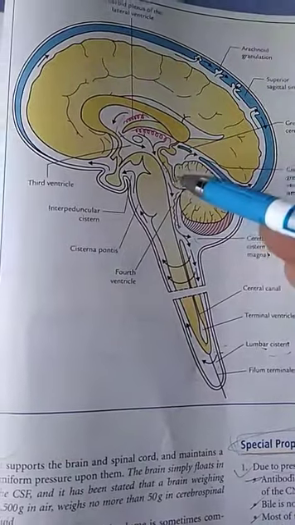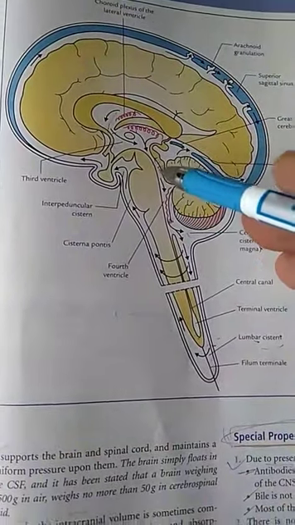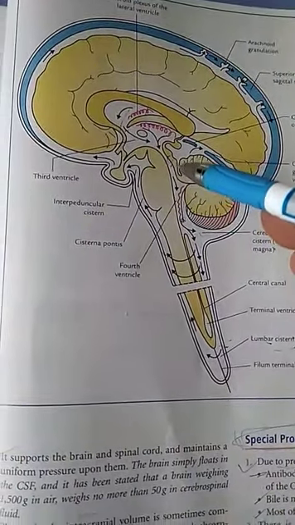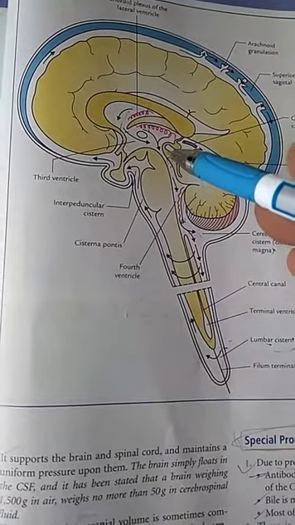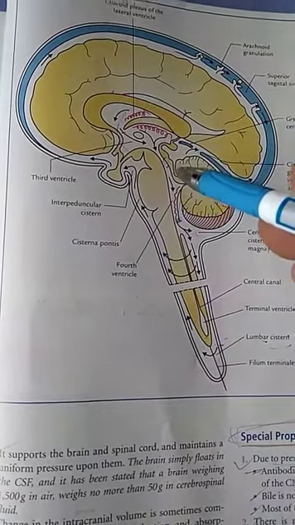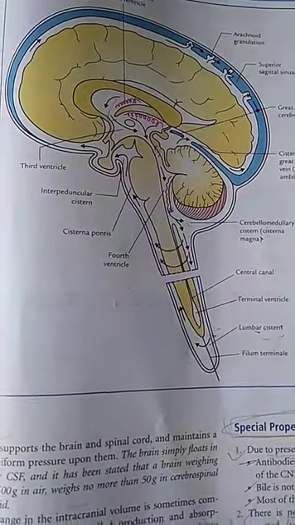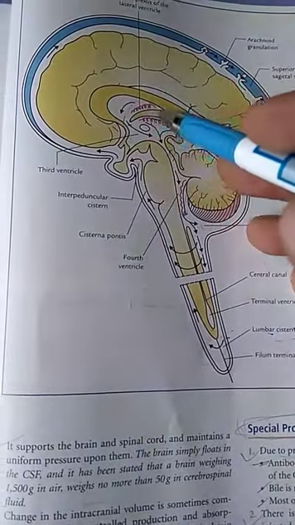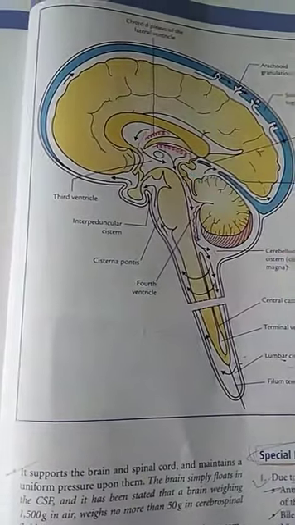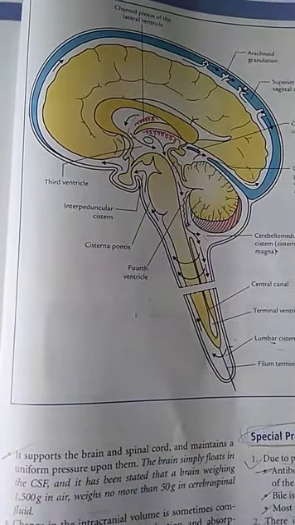And if blockage occurs at the site of foramina present in the roof of fourth ventricle, that means foramen of Magendie and foramen of Luschka, then both the lateral ventricles, third ventricle as well as fourth ventricle will get enlarged.